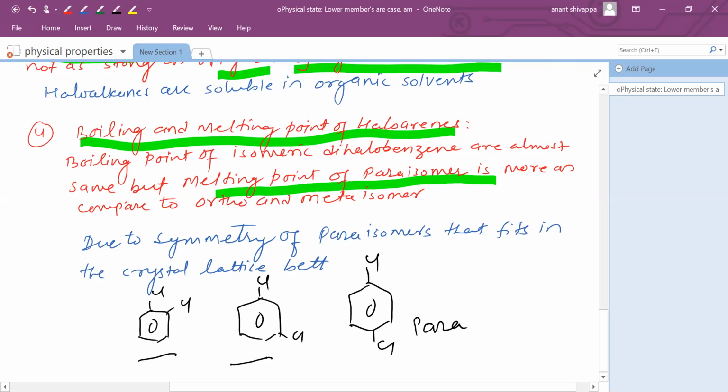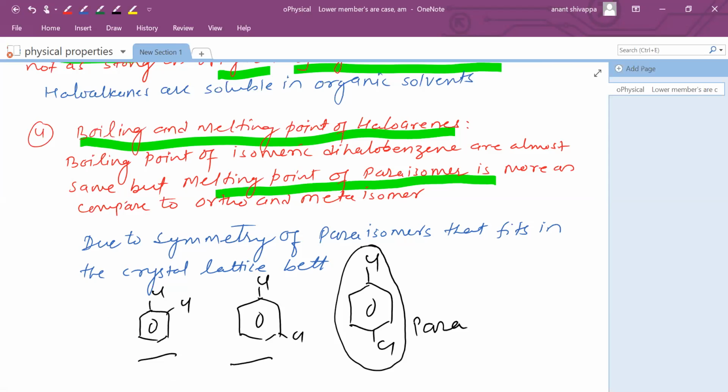The reason, you know that the para isomer is symmetrical. We have discussed earlier also, this isomer is symmetrical. And when the molecule is symmetrical, it fits, because melting point is for the solid. We have to see how the molecule fits in the crystal.